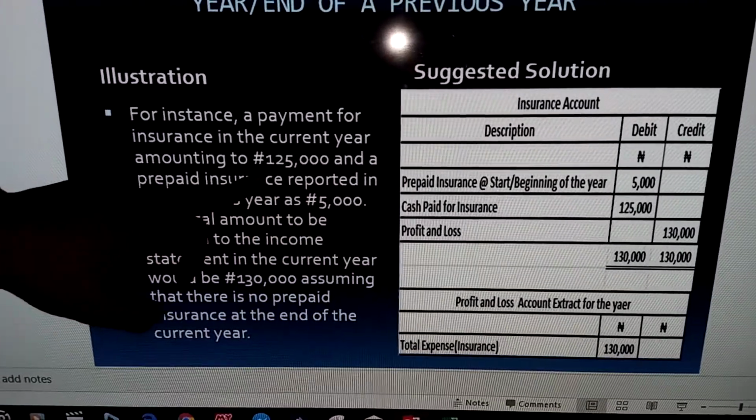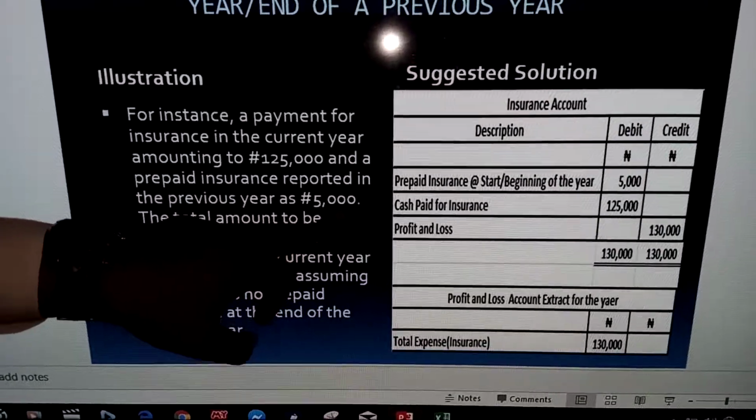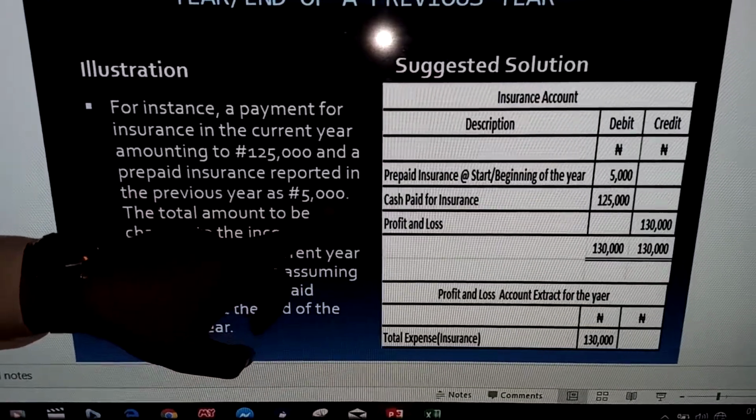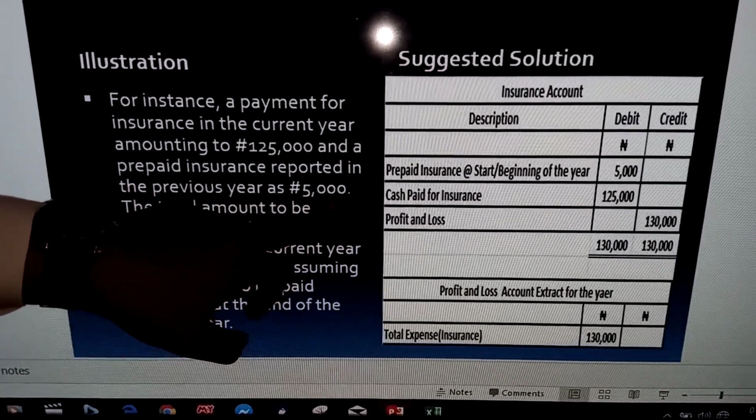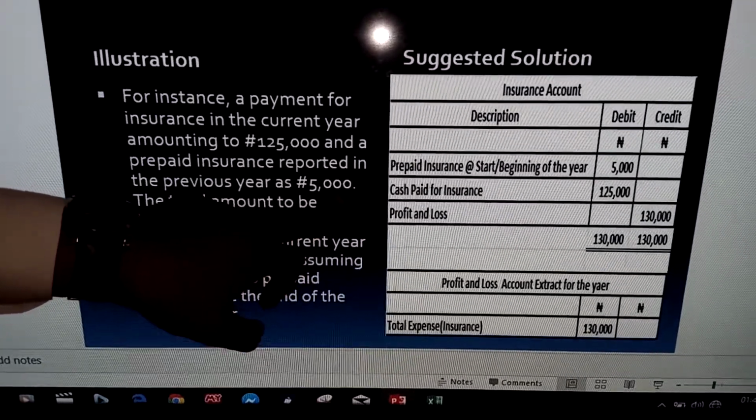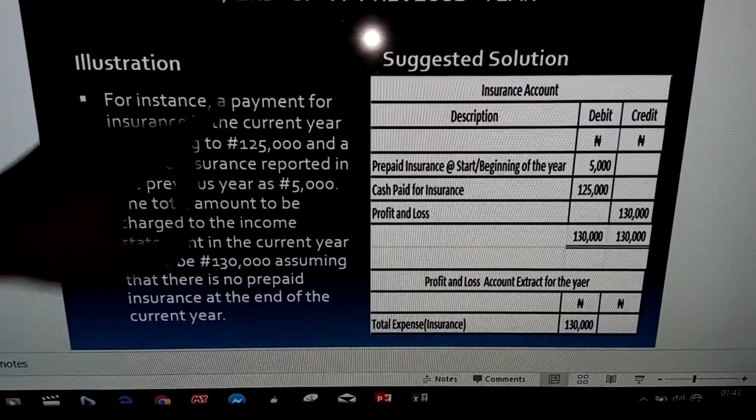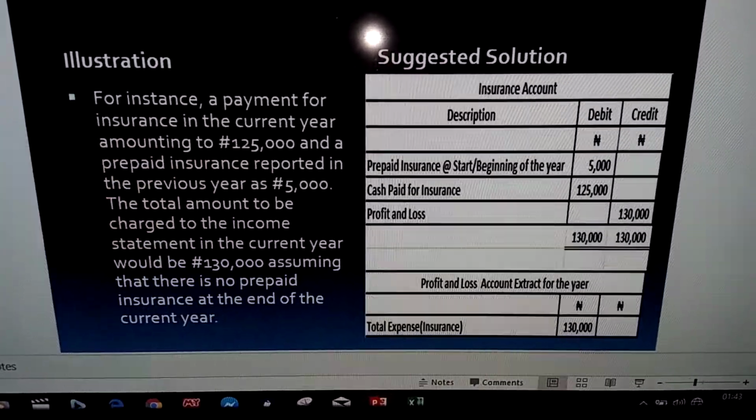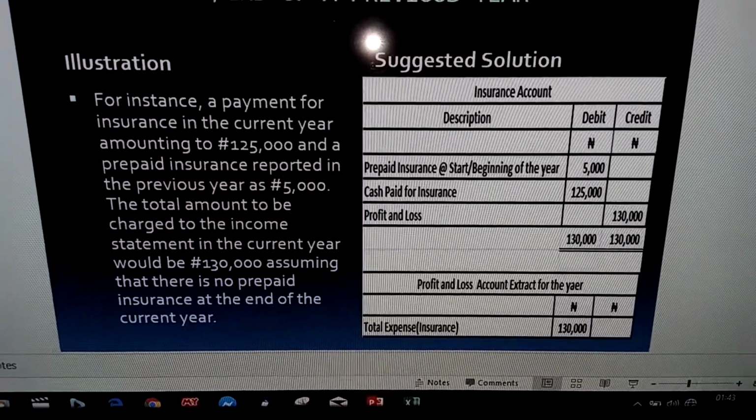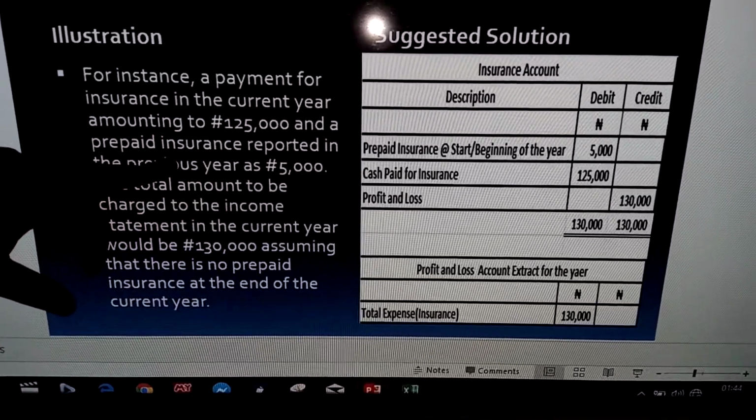And then the prepaid insurance reported in the previous year to be 5,000. Let's take the previous to be 2017. So the end of 2017 is the beginning of 2018. So prepaid insurance in 2017 is the beginning in 2018. So the prepaid insurance at the beginning of the period is 5,000, while the amount paid for insurance is 125,000. And I've told you that prepaid expense at the beginning of the year will be added to the amount charged or paid for the year.